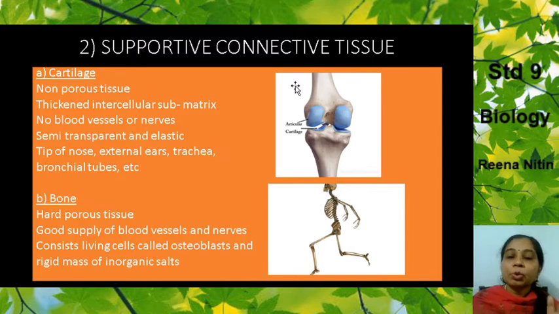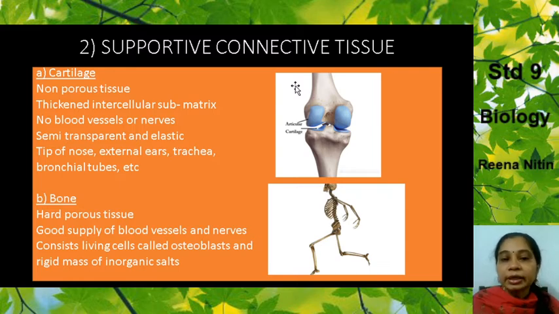Okay, now in supportive connective tissue, you have the first type, that is the cartilage. Now what is the cartilage? A simple example of cartilage, the bone over here, this is known as a cartilage. It is not so strong like a bone, but at the same time it is quite stiff. It is a non-porous tissue.